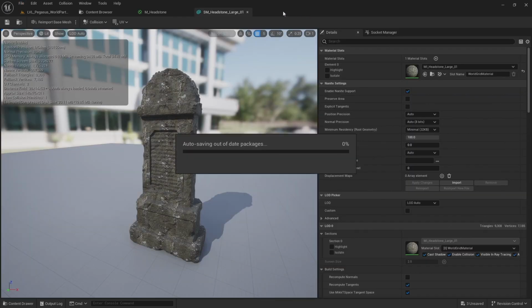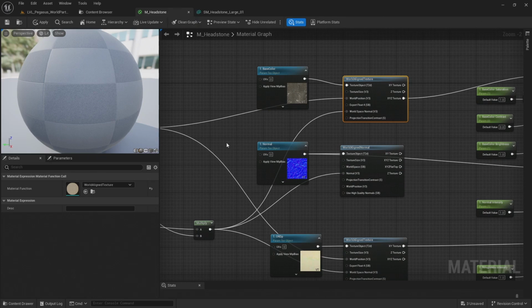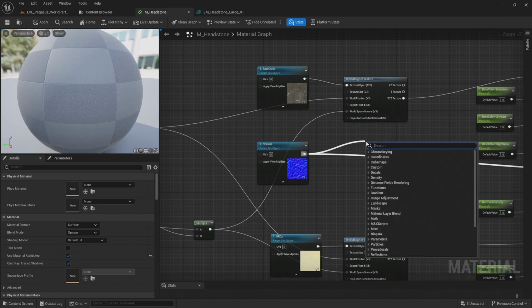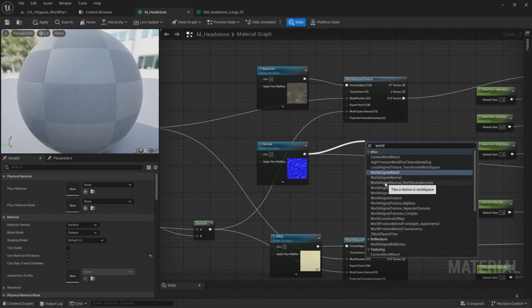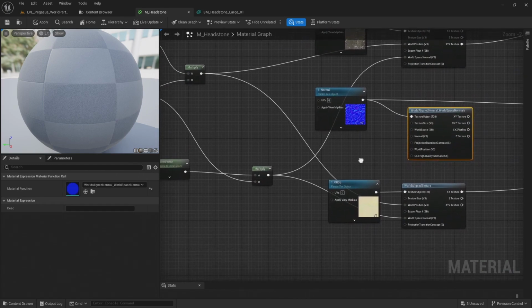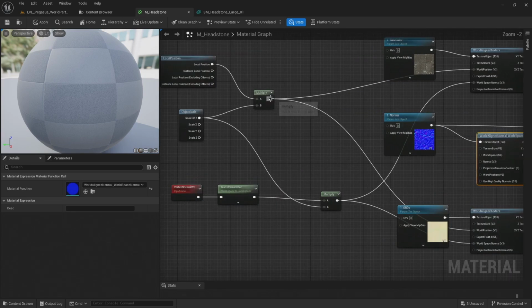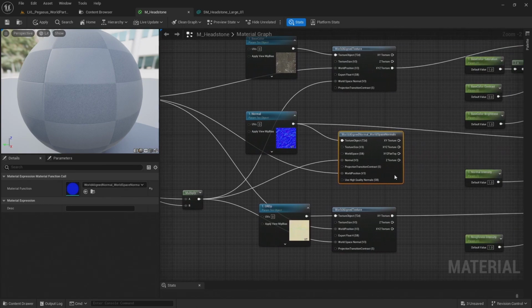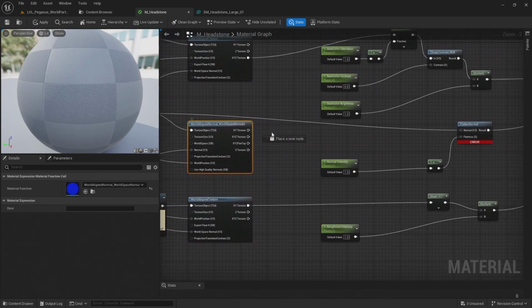And I can now close that, come back to my material, and delete this world aligned normal and add my new world aligned world space normals. And now connect up the local position to the world position, and then connect the local normals to the normal. And then I can connect this to the flattened normal.